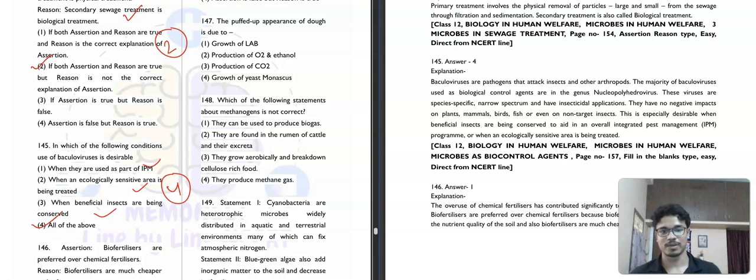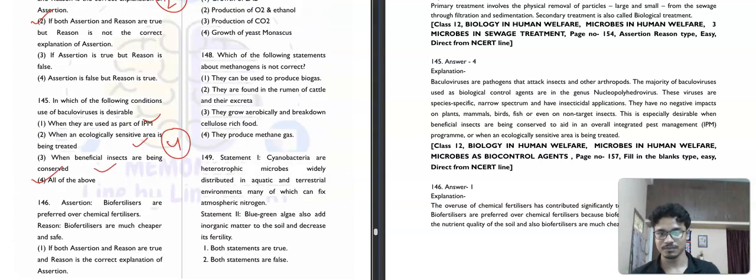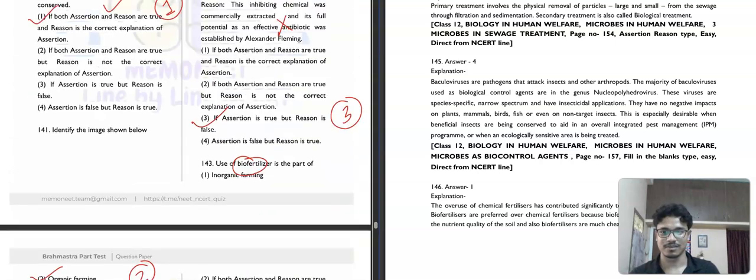That's question number 146. Biofertilizers are preferred over chemical fertilizers, correct. Biofertilizers are much cheaper and safe. Why are biofertilizers preferred? Because biofertilizers are just compost and things like this. These are much cheaper and safe. The reason is correctly describing the assertion. Okay, so the first option here will be the correct answer. Then question number 147.